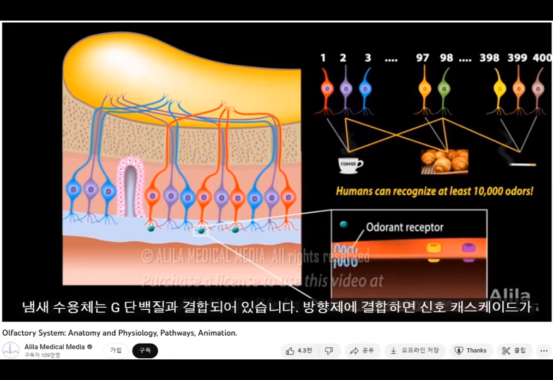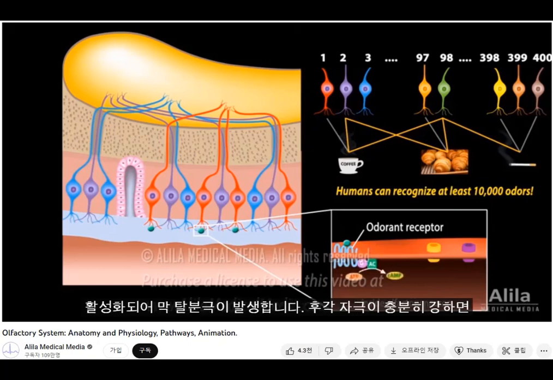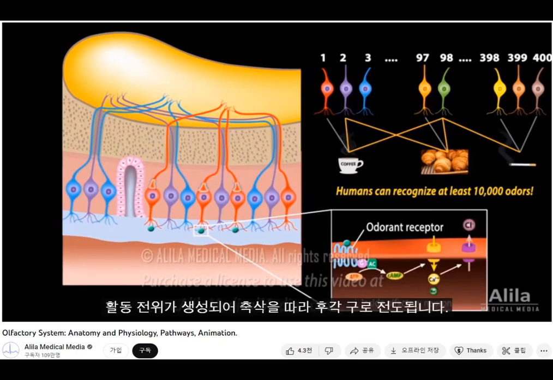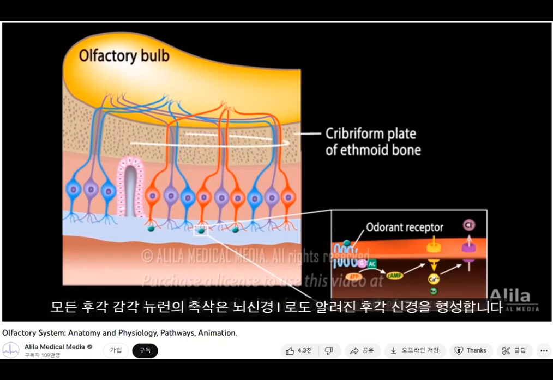Odorant receptors are G-protein coupled. Upon binding to the odorant, a signaling cascade is activated, leading to membrane depolarization. When the olfactory stimulus is strong enough, action potentials are generated and conducted along the axon to the olfactory bulb. The axons of all olfactory sensory neurons form the olfactory nerve, also known as cranial nerve 1.